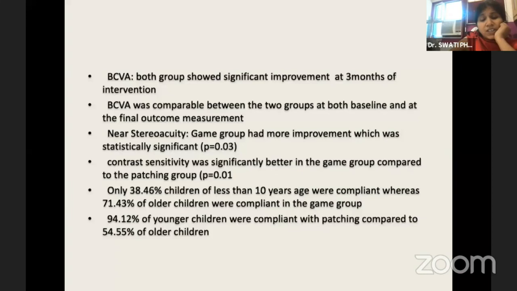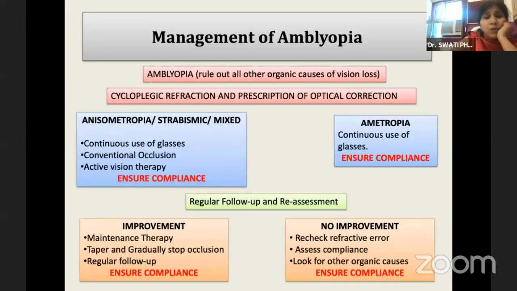However, the older children who were more than 10 years of age were more fond of the game rather than the patching therapy, while younger children were more compliant with the patching therapy as compared to the games. So to conclude, with amblyopia, the first step is to rule out if there is any cause of the amblyopia and treat it. Then proper cycloplegic refraction and proper adequate optical correction is a must. They have to be regularly followed up, and reassessment has to be done at each follow-up, and compliance has to be ensured. Thank you.